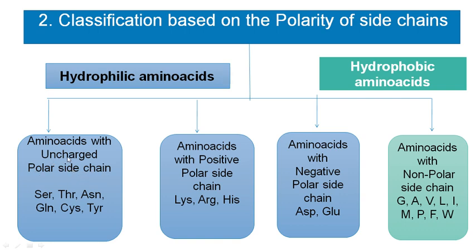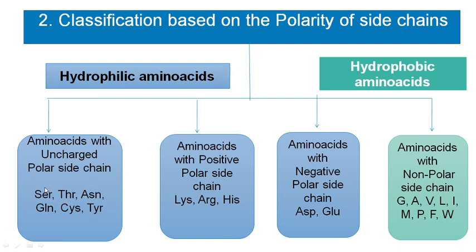So amino acids with uncharged polar side chain, 6 amino acids are there, which include serine, threonine, asparagine, glutamine, cysteine and tyrosine. The polarity of serine, threonine and tyrosine is due to the presence of the OH group in their side chain.